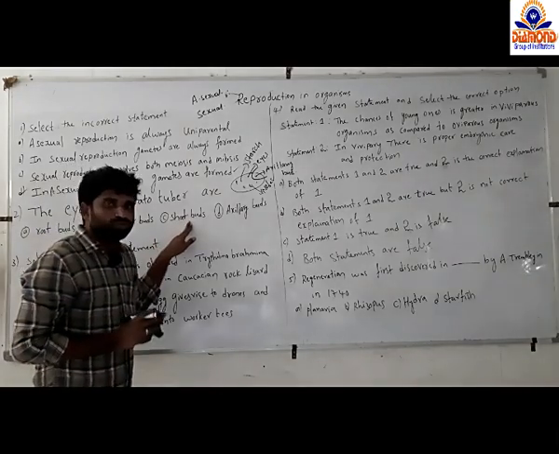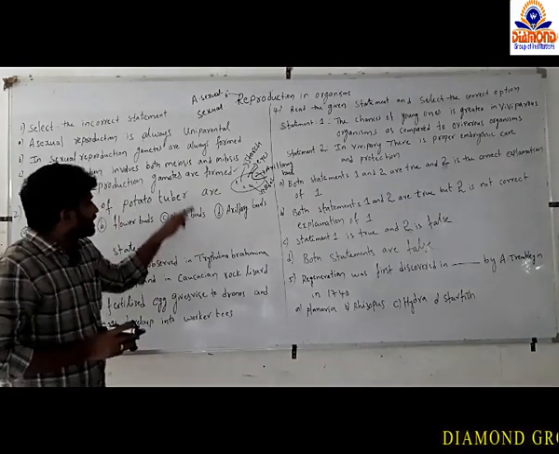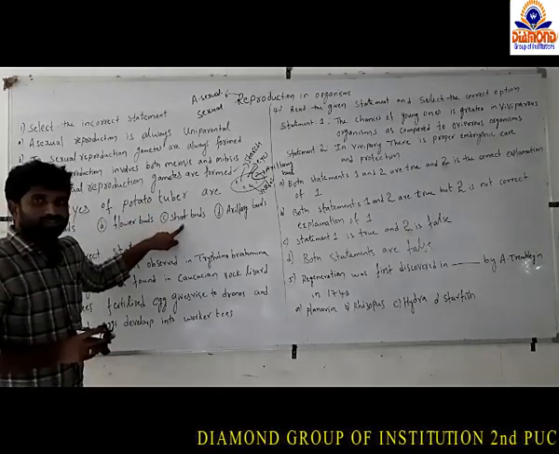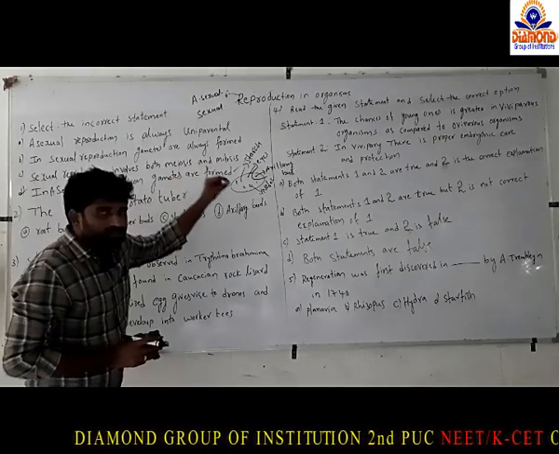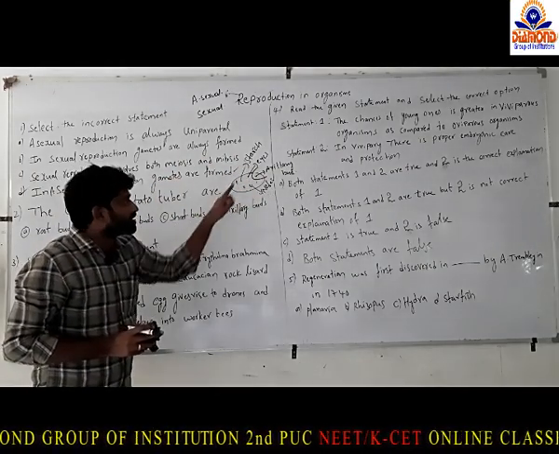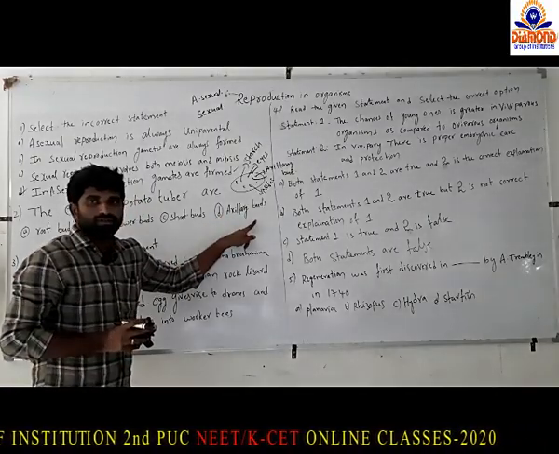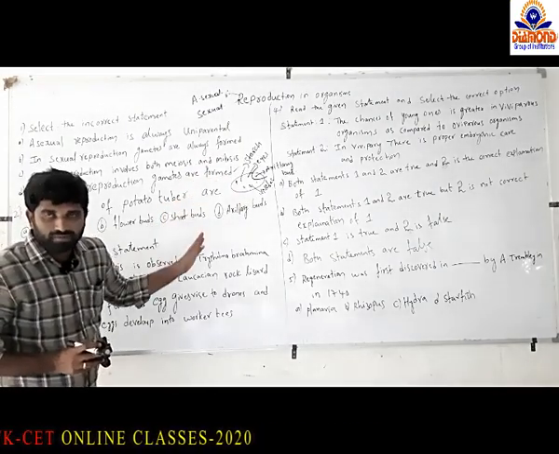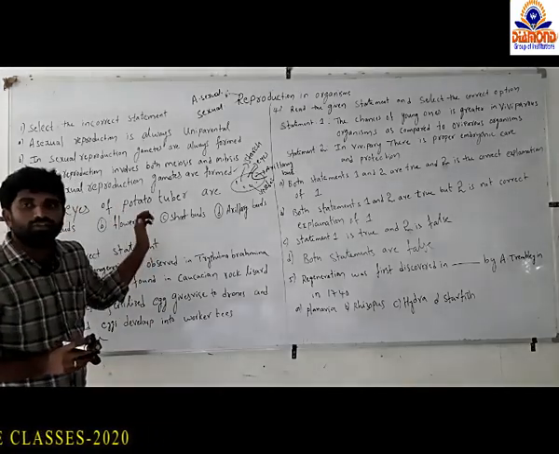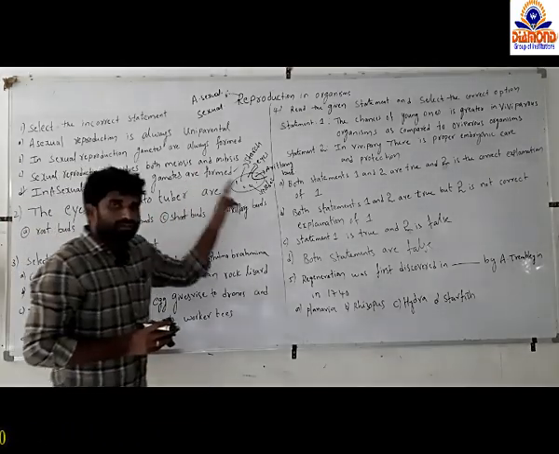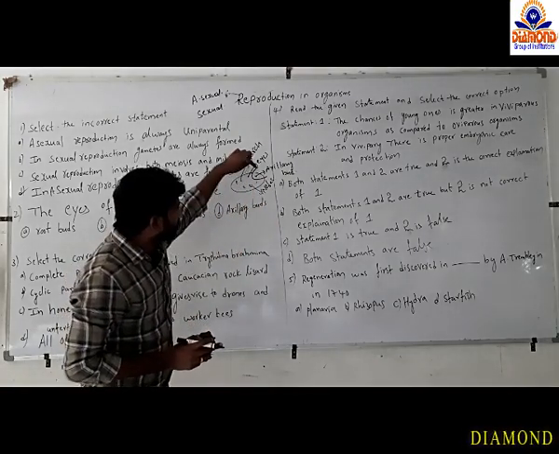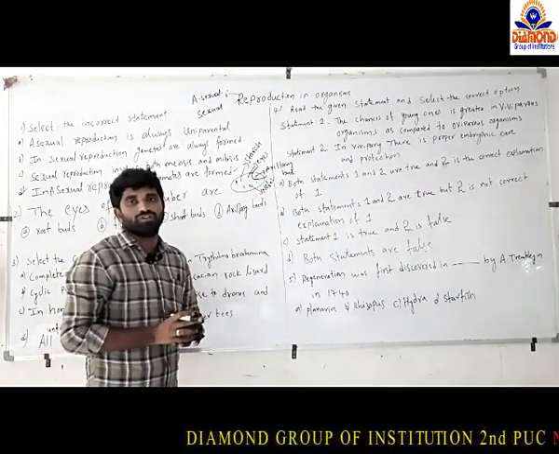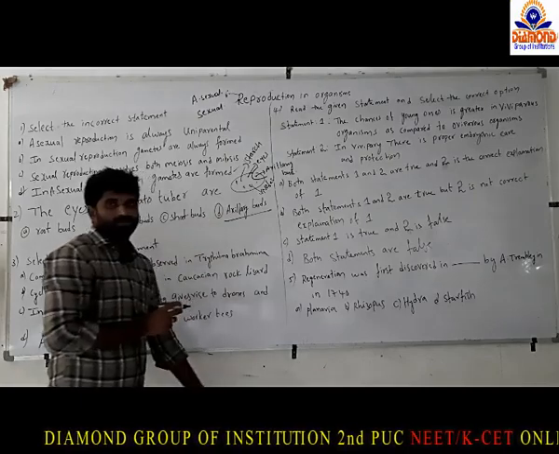And coming to shoot buds, here you may get confused, as potato tuber is a shoot modification, meaning a stem modification, but they are given as shoot buds only. Shoot buds are buds that arise from the nodes, and we call them axillary buds. Other than the nodal region, or the eyes, buds are underdeveloped, so they are unable to give new individuals. That's why we can cut or separate a small part of the potato in the region of the eye, tap it on soil, and it can give rise to a new individual. So the answer is axillary buds.